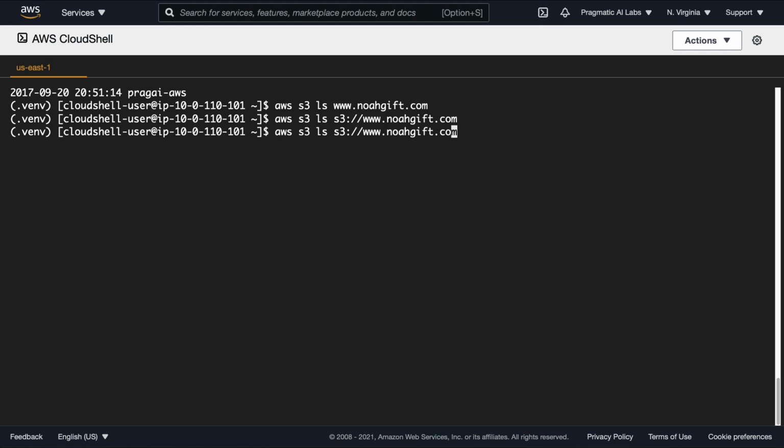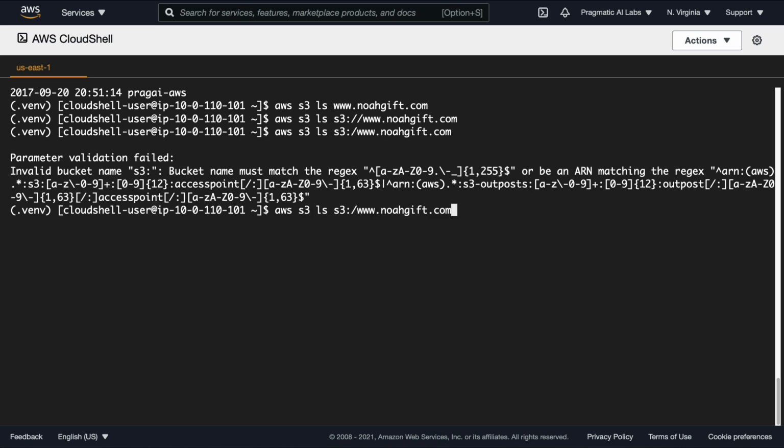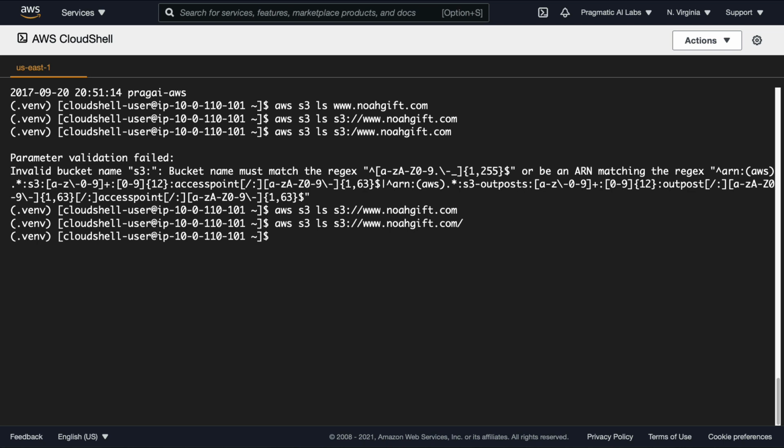And now we can see that it needs both S3 buckets information. If we put a slash, we still can't get access to it. So anyway, it's a good way to see whether there is something in a bucket or if it's empty, or explore the different things that you can do with the platform.